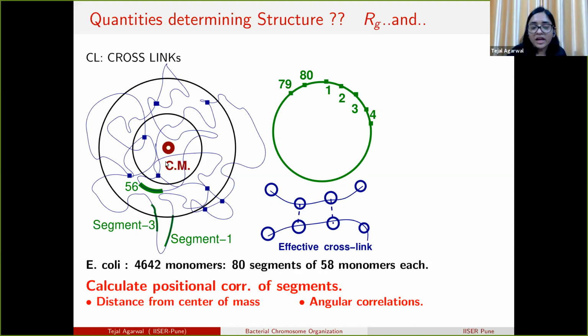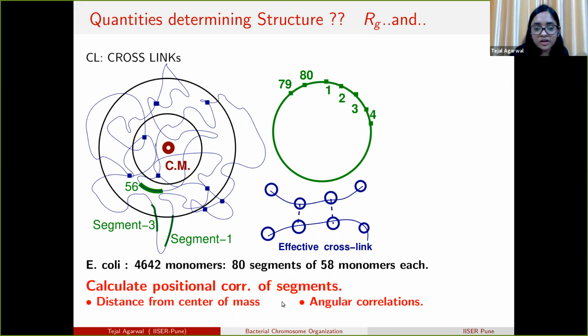So if we get a proper localization of a particular segment, then we can say that the crosslinks are helping the polymer to get organized into a particular structure. Next, we can also calculate other correlations. I will explain later.